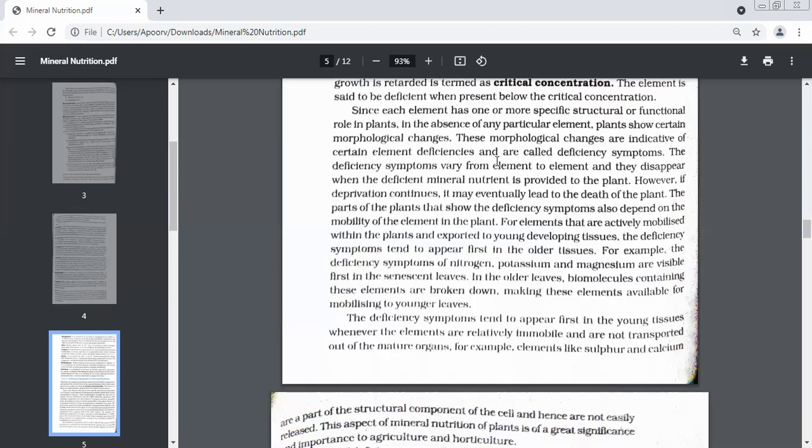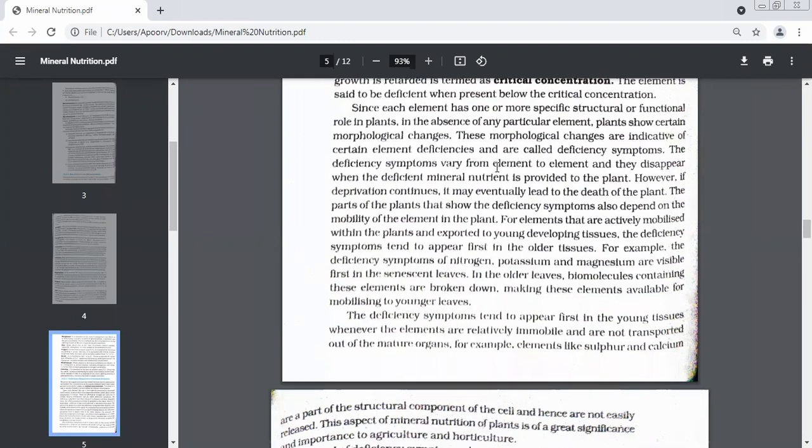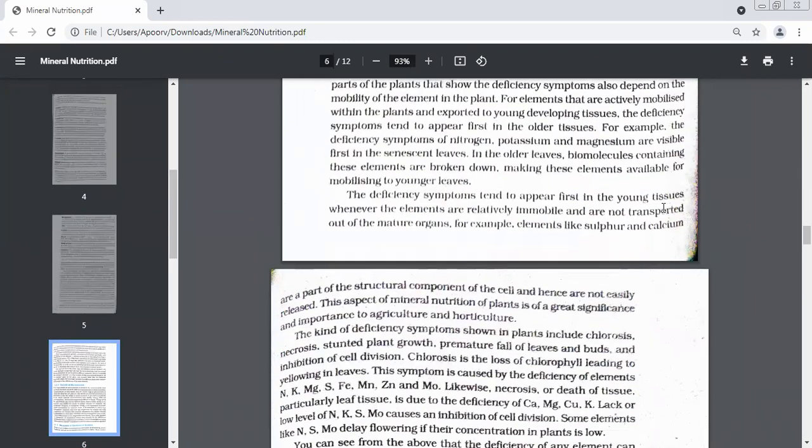Although we know that the extra amount was stored in the form of biomolecules in the older ones, the senescent leaves, what system does the plant take up? Immediately when there's a deficiency, it starts taking elements from the senescent leaves, old leaves, because it knows the old leaves are going to shut down. So there's no point of having minerals there. And it starts transferring them to the young leaves. So the symptoms will first be available in which leaves? The older leaves only.